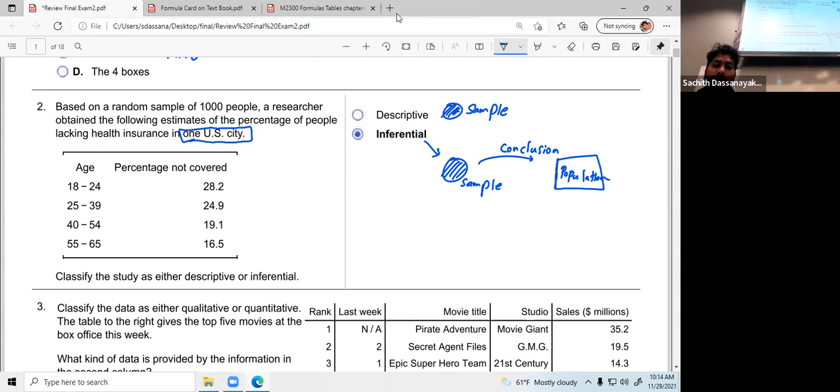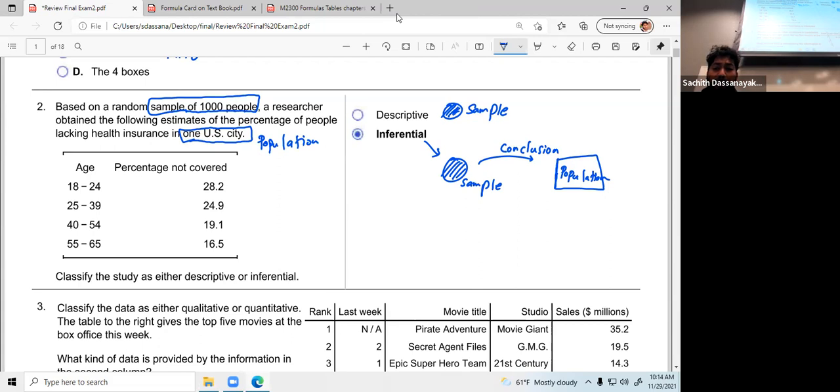This survey is based on random sample from 1,000 people in this particular city. So this is the sample. But what is his population? This particular US city. You can consider this as a population.